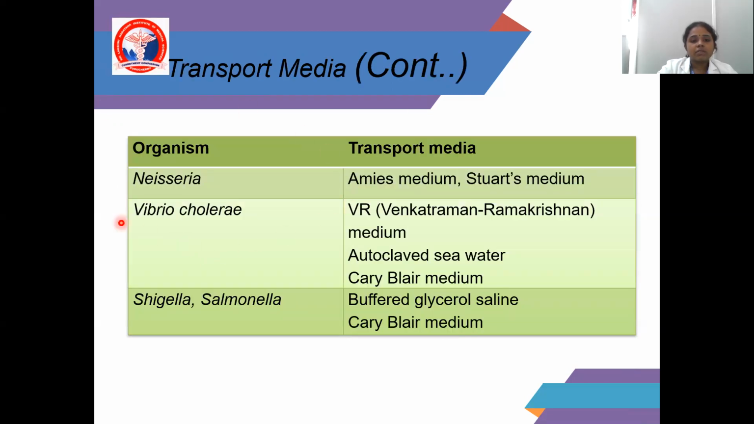So Neisseria, that is a delicate organism. What transport media are we using? Amies media and Stuart's media. And for Vibrio cholerae, the transport media are Venkatraman-Ramakrishna media and Cary-Blair medium. For Salmonella and Shigella, buffered glycerol saline and Cary-Blair medium.